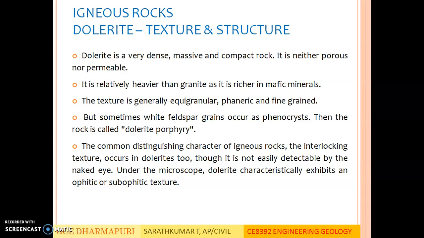The texture is generally equigranular, phaneric and fine-grained, but sometimes it has white feldspar grains or phenocrysts. Then the rock is called dolerite porphyry. The common distinguishing character of igneous rocks, the interlocking texture, occurs in dolerites too. Though it is not easily detectable by the naked eye, under the microscope, dolerite characteristically exhibits an ophitic and subophitic texture.